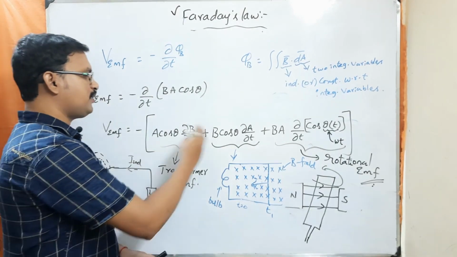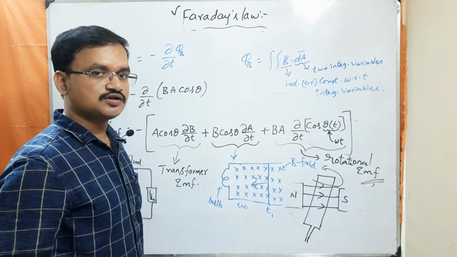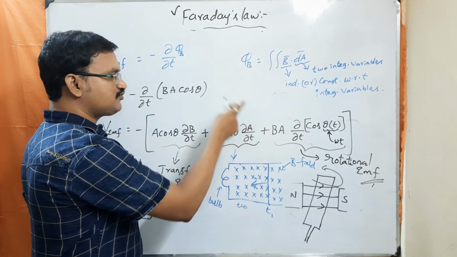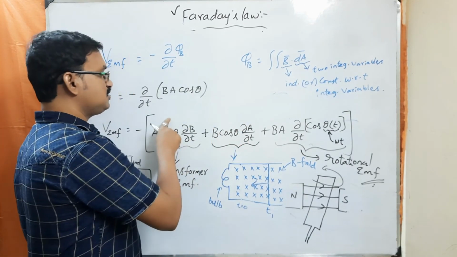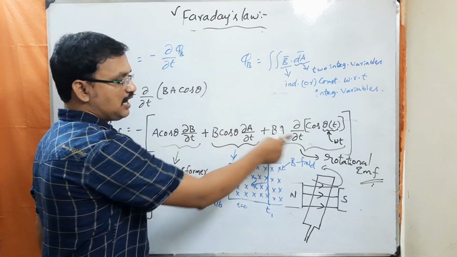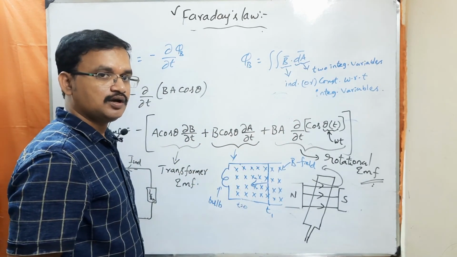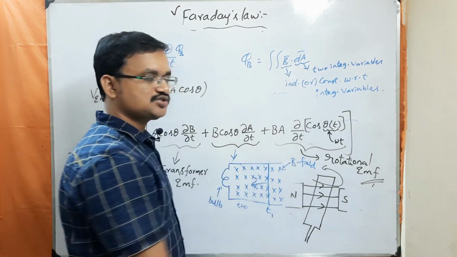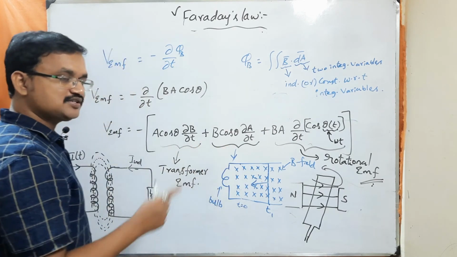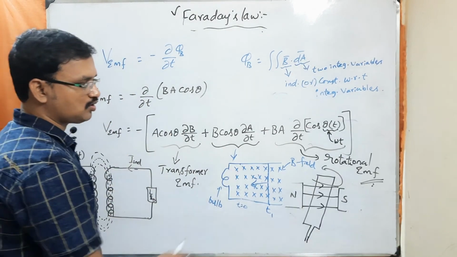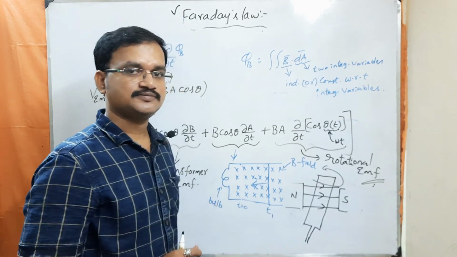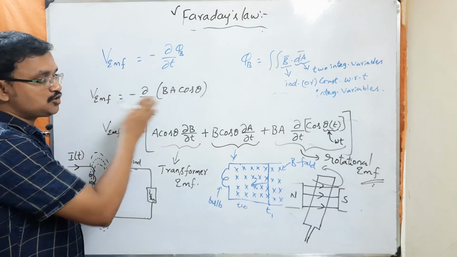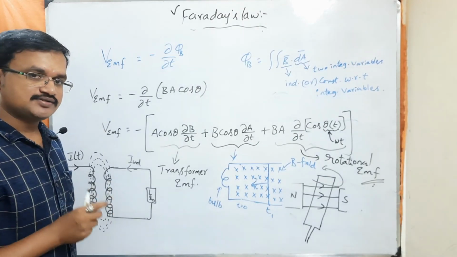Understood? We can take combinations of this also. That means if the B field is varying with respect to time, as well as the area of the loop is also varying with respect to time, then these two terms you have to represent, and this term will go to 0. If the area of the loop is changing with respect to time, and theta is also changing with respect to time, and the B field is constant, then in that case this term will go to 0. Only these two terms will be present. Understood? In that manner we can determine the EMF produced by this change in magnetic flux.